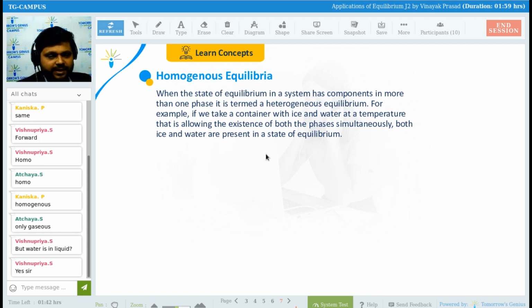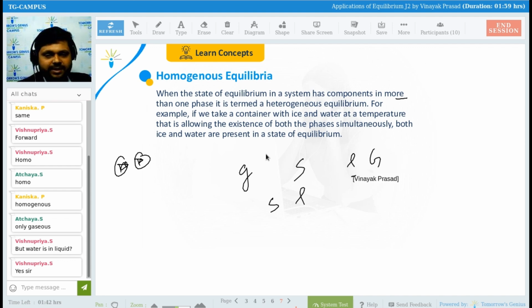So guys, you can take a note of these things. When the state of equilibrium in a system has components in more than one phase, it is termed heterogeneous. Is it okay? What will be heterogeneous? One will be in gas, other will be in solid. One will be in solid, other will be in liquid. One will be in liquid, and other will be in gas. Then it will be called a heterogeneous mixture or heterogeneous equilibrium. Is it okay?